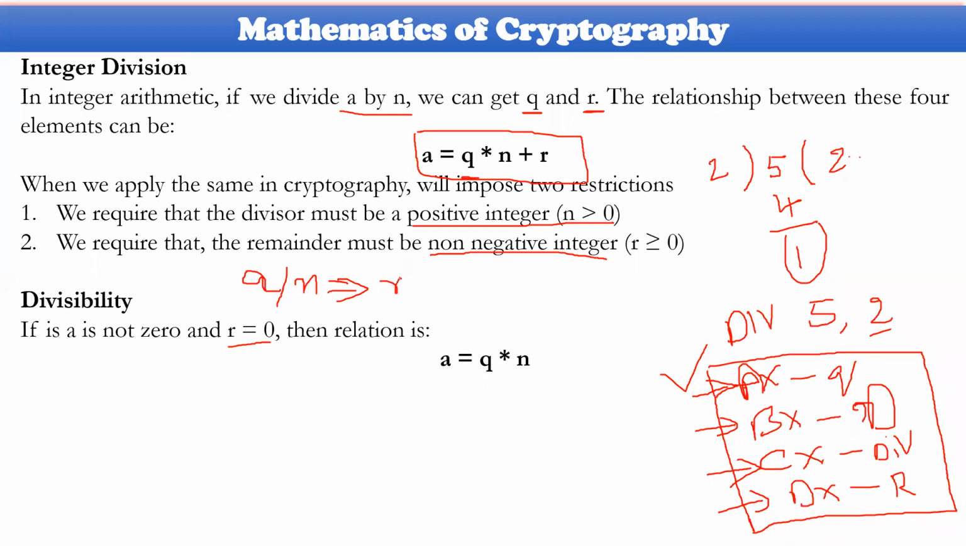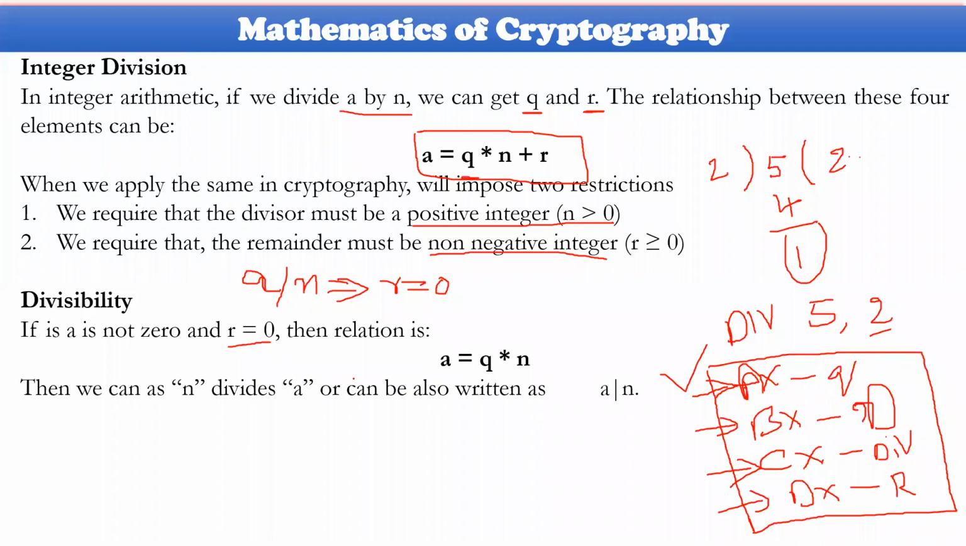That is the actual meaning here. So r will be equal to 0, in the sense that is the meaning. Therefore, a will be equal to q times the coefficient value times n, whatever divisor you have considered. So that is going to be taken into consideration. Now, n can divide a, and this can be written as: a pipe symbol followed by n. In terms of mathematics, it could be a divides by n. Sorry, n divides a. So this is the meaning.